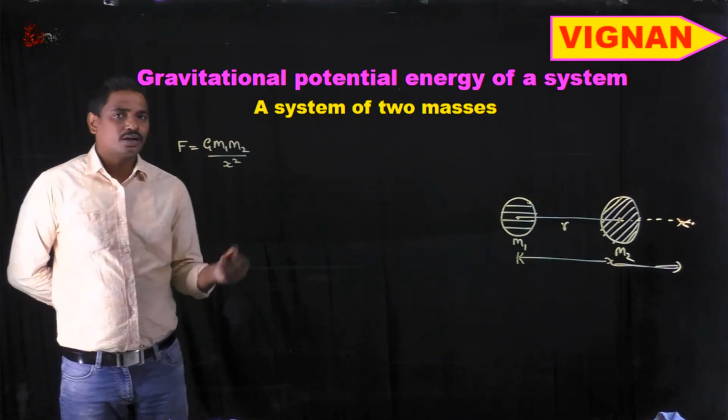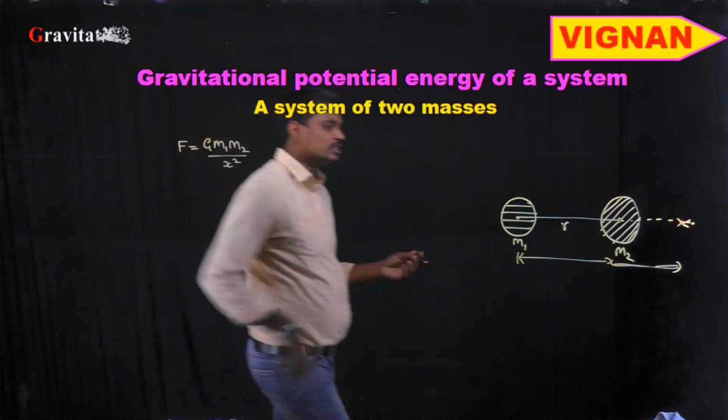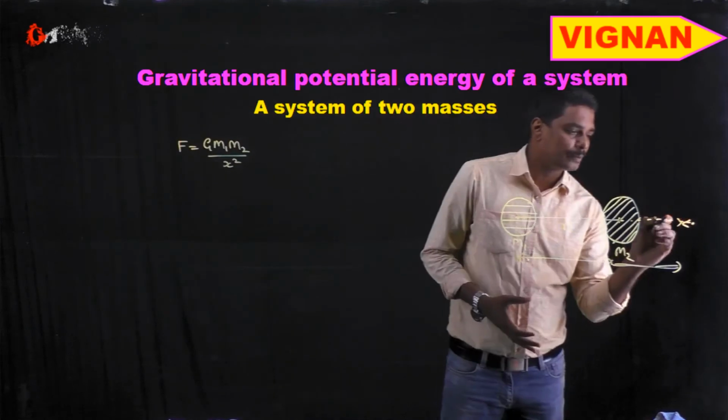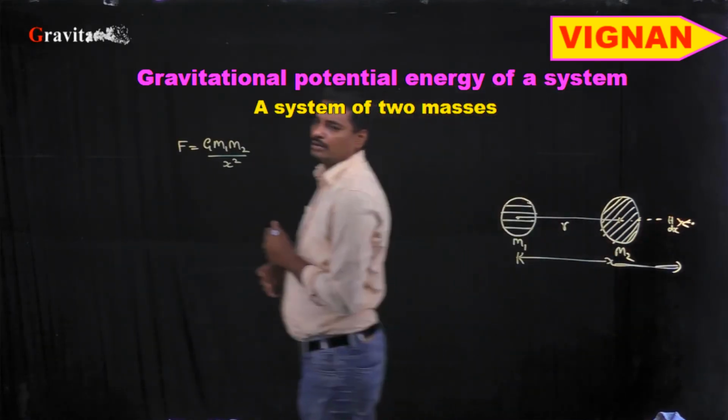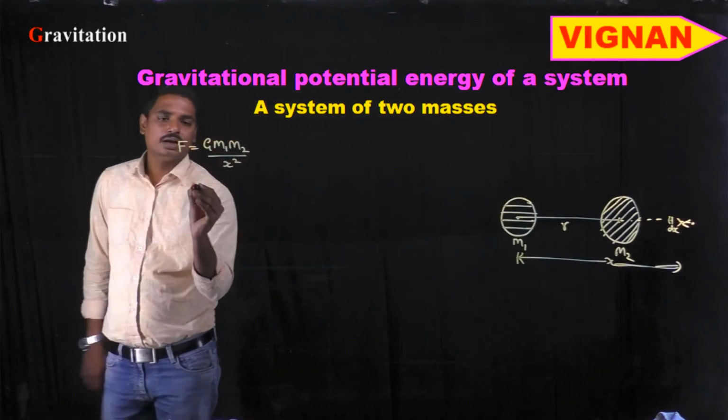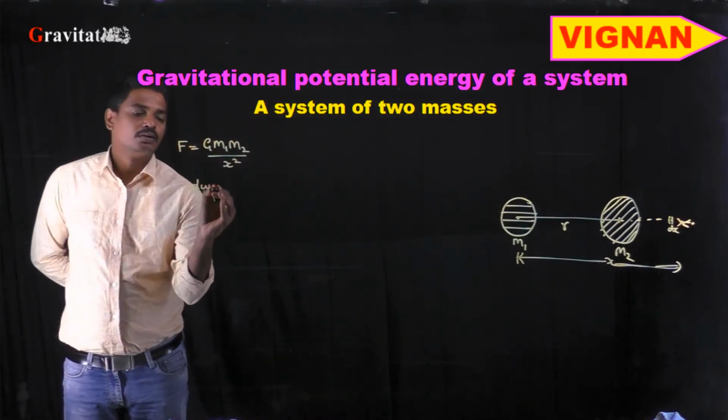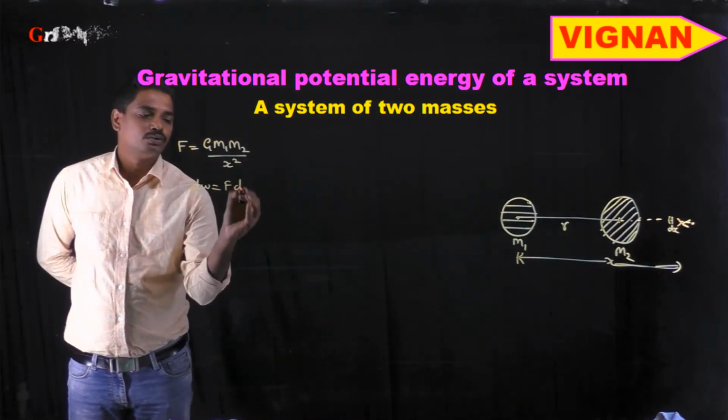So what is the work done? The work done to move this particle through a small distance dx is dW, which is force times displacement: F dx.